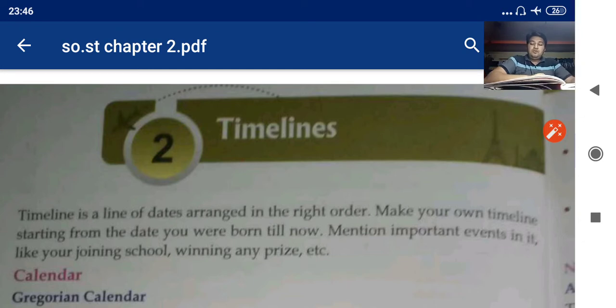In this chapter you will study about calendar. There are two types of calendar: Gregorian calendar and Shaka calendar. There are many similarities and dissimilarities between both the calendars. After that you will come across the numbering of the Gregorian calendar. Two things will come across, that is CE and BCE. CE, the Christian era; BCE, before Christian era. So come on, after this your chapter is finished, so come with the next paragraph.